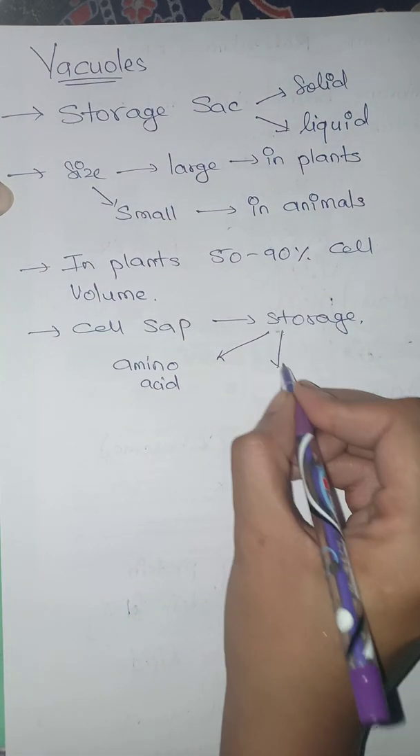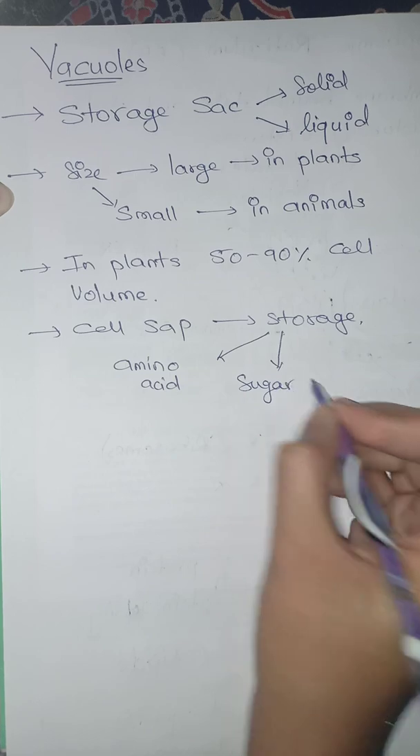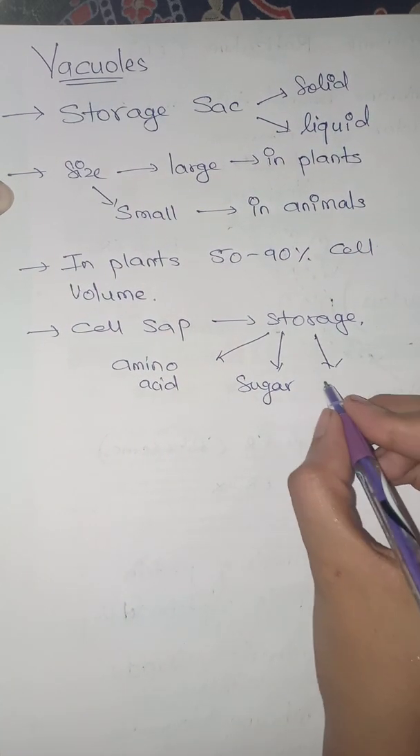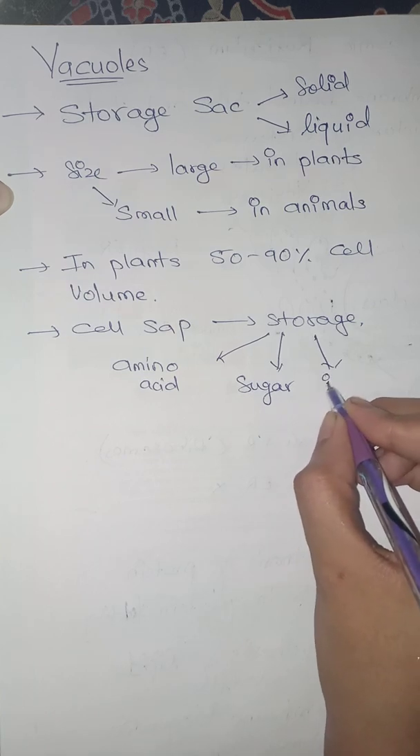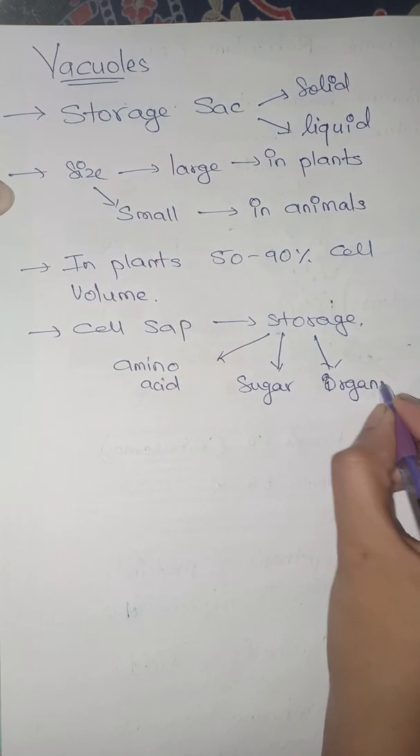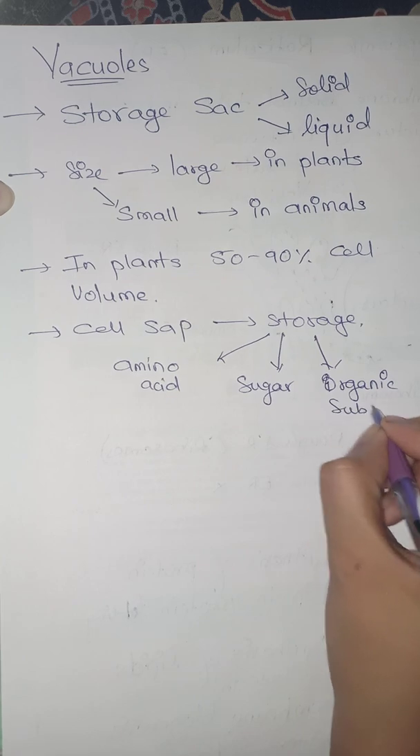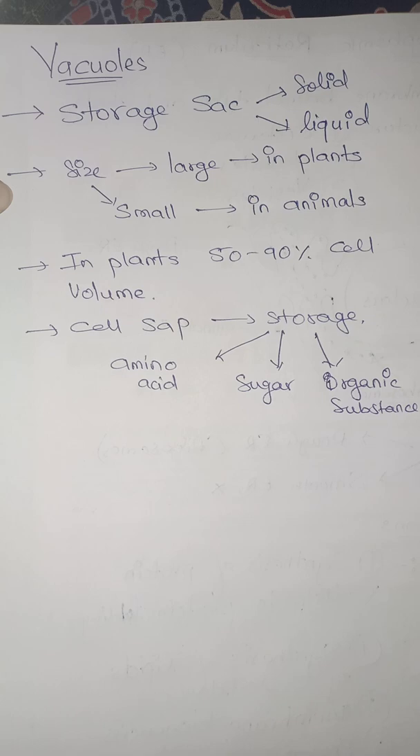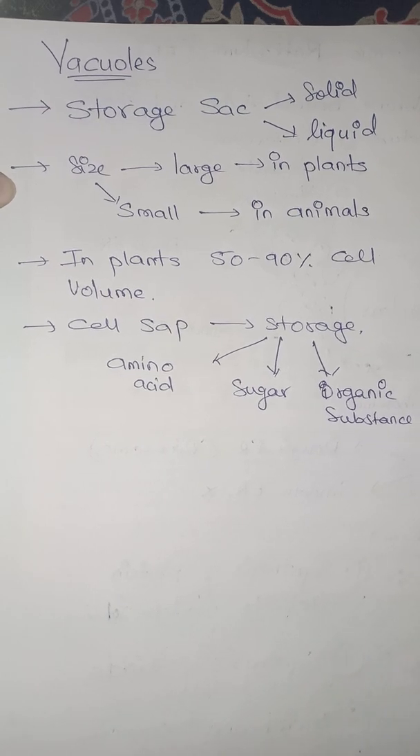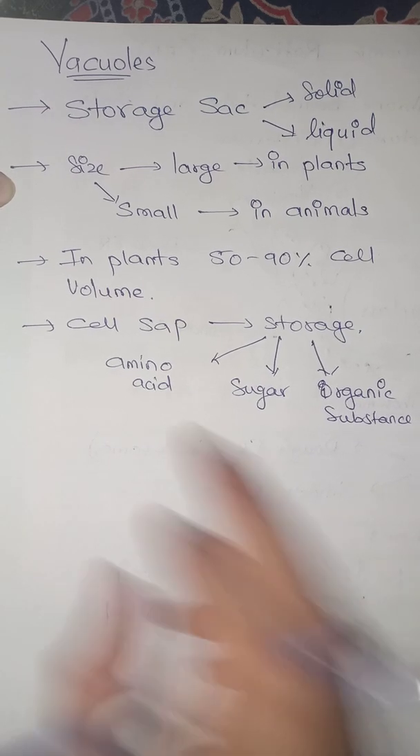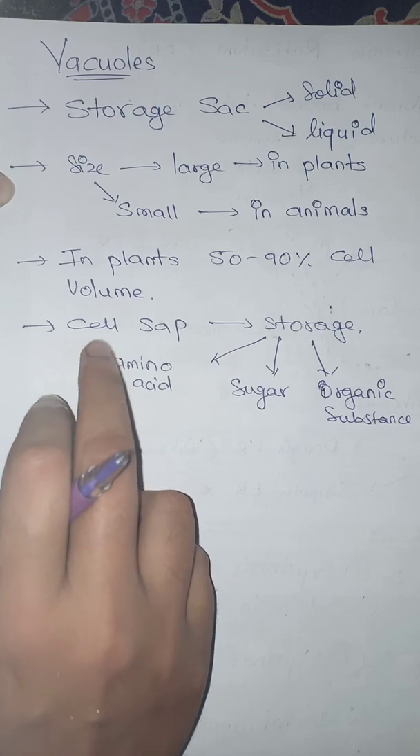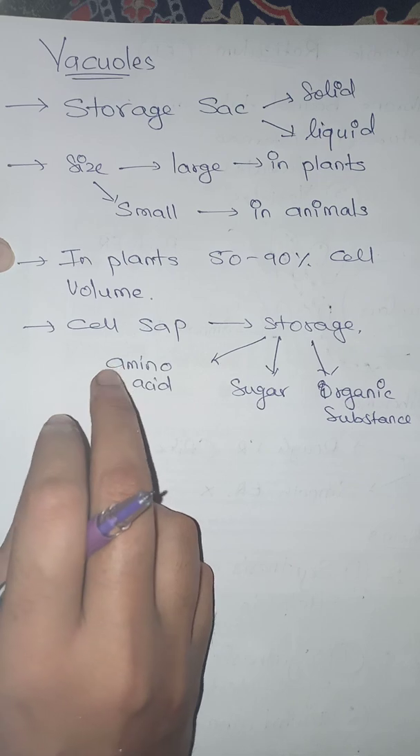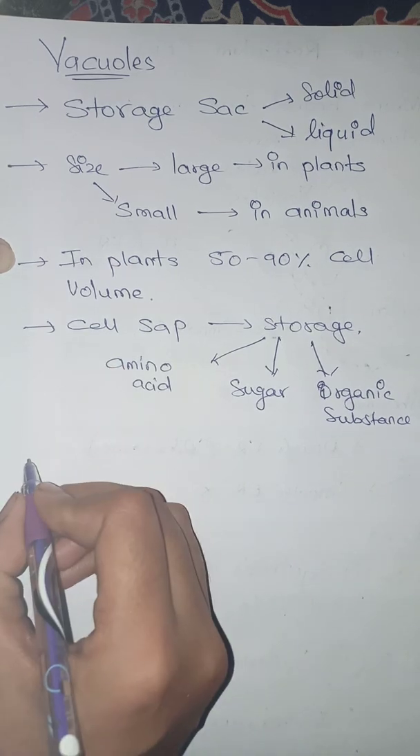It can sometimes store sugar. It can store inorganic substances. It can store organic substances. So it can have various functions based on the requirements. So cell sap, and also they help in the storage of water. They also contain a high amount of water, and they can play a very important role in providing the